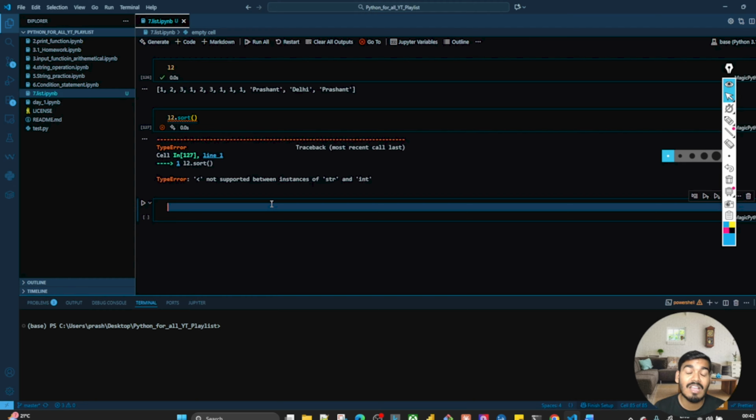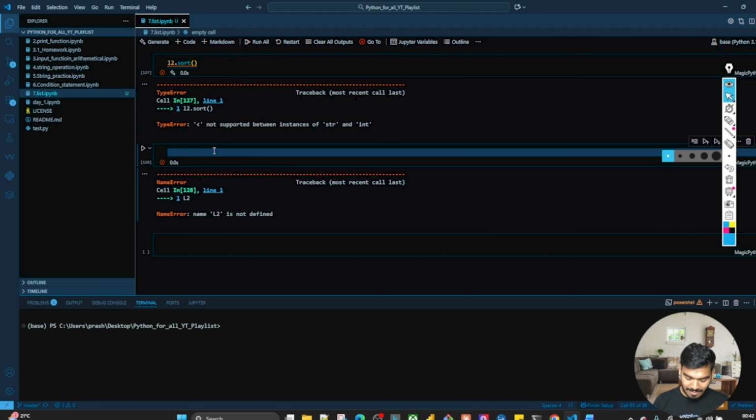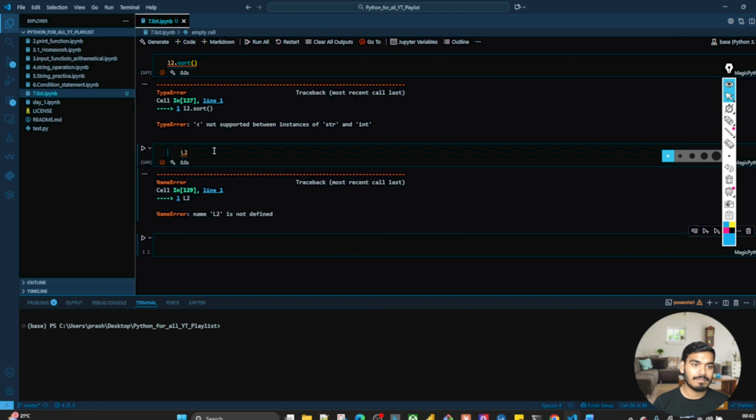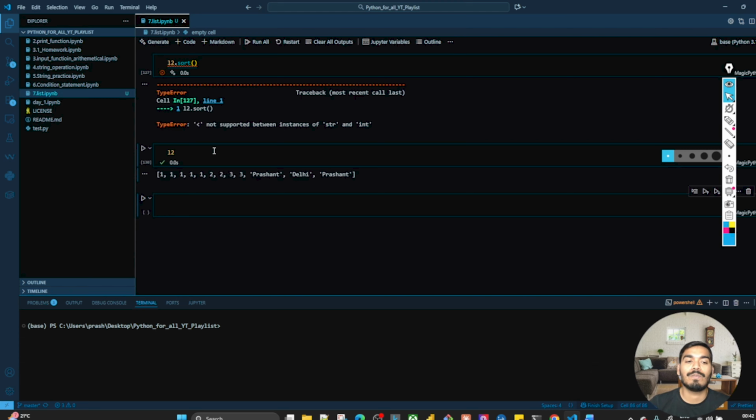Okay, so we have seen how to sort the list, how we can append, how we can insert, sorry, how we can extend, or let's say how we can add to a list, how to find count, min, max, all those. But let's say that I have this L2. I want to insert a value over here, 45.